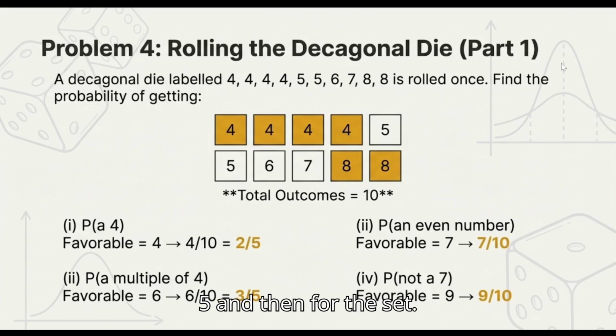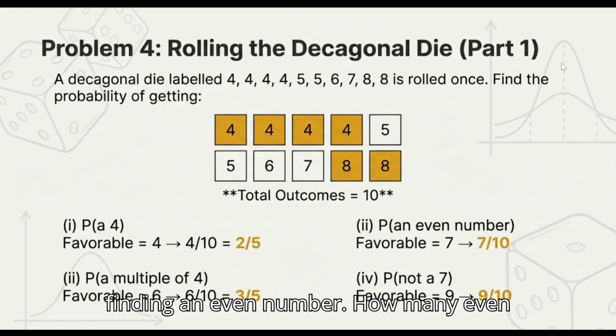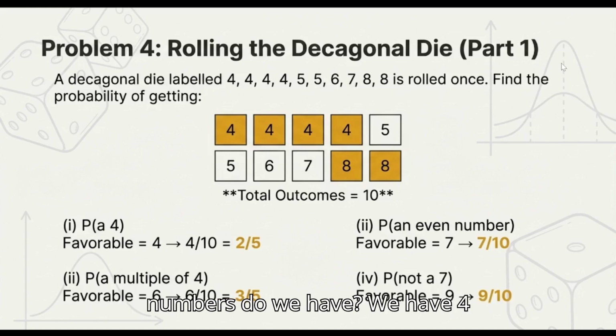And then for the third part, we have the probability of finding an even number. How many even numbers do we have? We have 4 even numbers, then we have 6, and then we have 8. That means our favorable outcomes is 7, and 7 divided by 10 will be our probability. And the last part is the probability of not getting a 7. So that means our favorable outcomes will be 9, and 9 out of 10 is our probability since 1 is subtracted from 10.